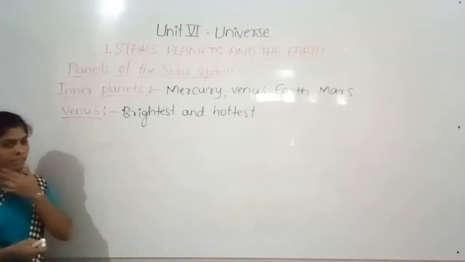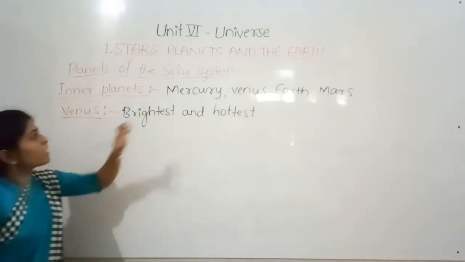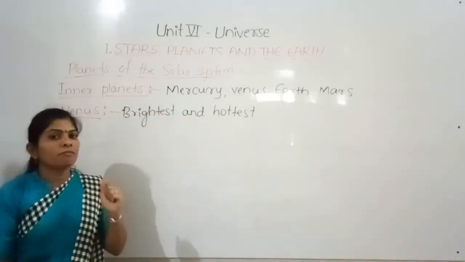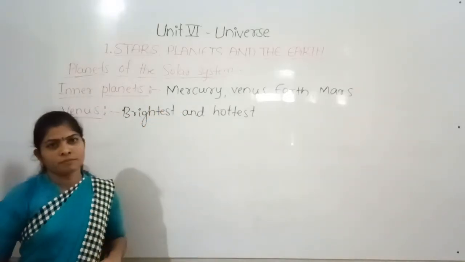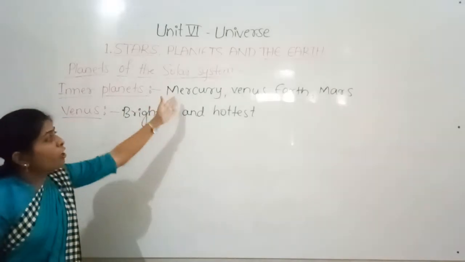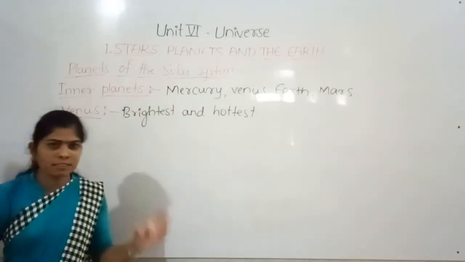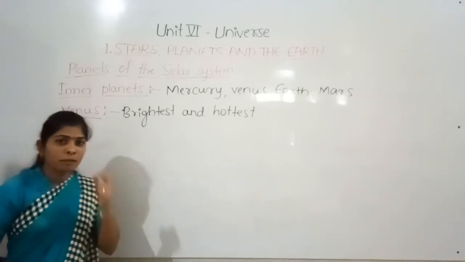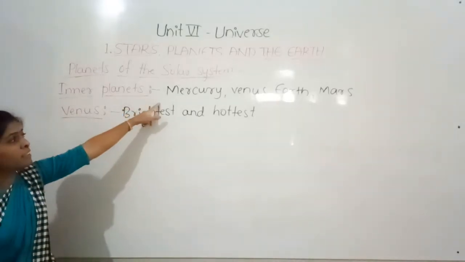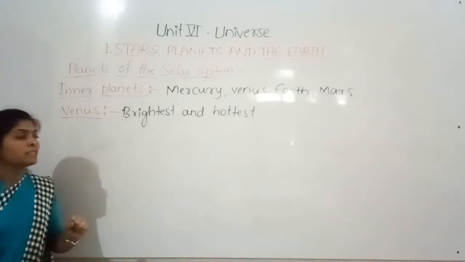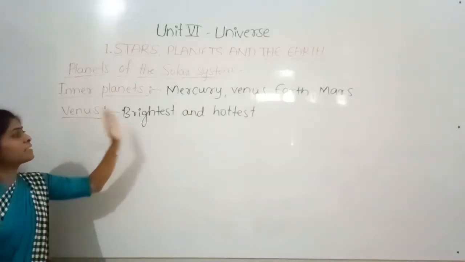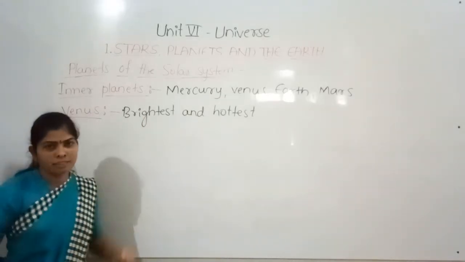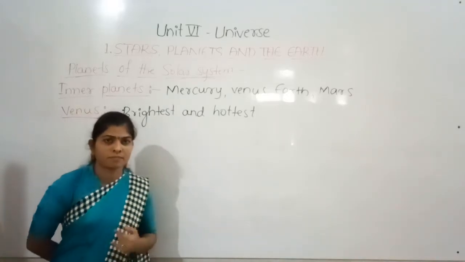You might think that Mercury is the first planet and very near to the sun, so why is it not the hottest planet? Since it is nearest to the sun, it will get more heat, right? But we do not consider Mercury as the hot planet, we consider Venus as the brightest and hottest planet. Why? What is the reason?